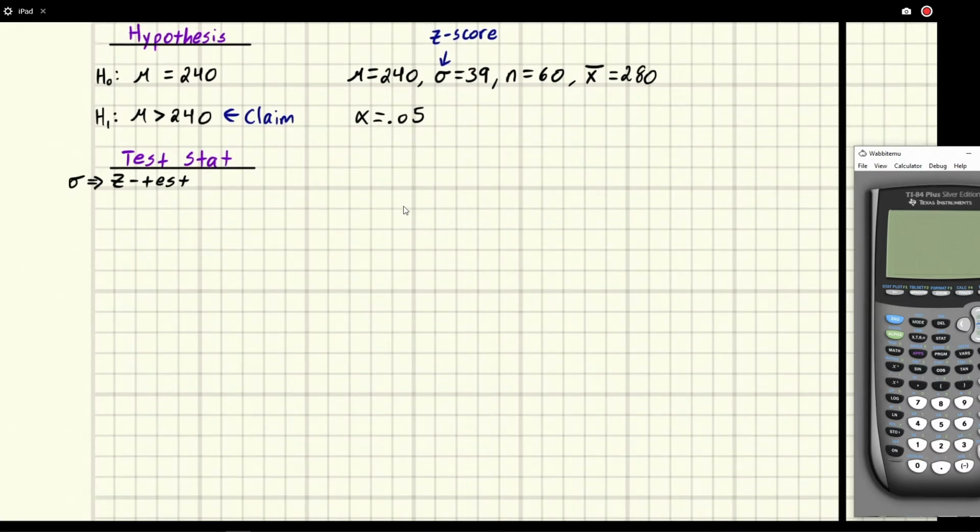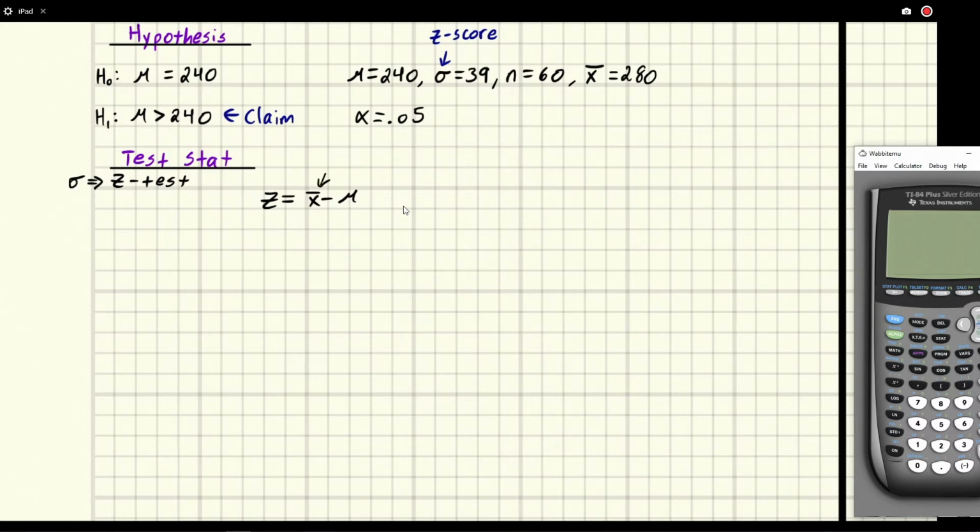If you don't remember the formula, you can look in your notes. Most professors are fine with you bringing a collection of formulas into the exam, though it's worth memorizing if you're going to be doing this a lot. The z formula is the same as the previous z-score formula. It's x bar first, minus the mean, because if we're above the mean we expect it to be positive, and if we're below we expect it to be negative.